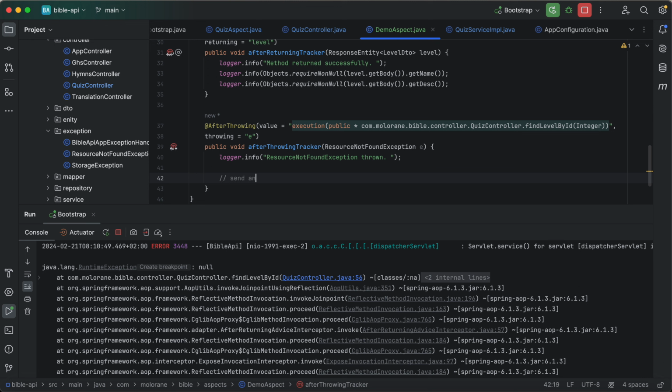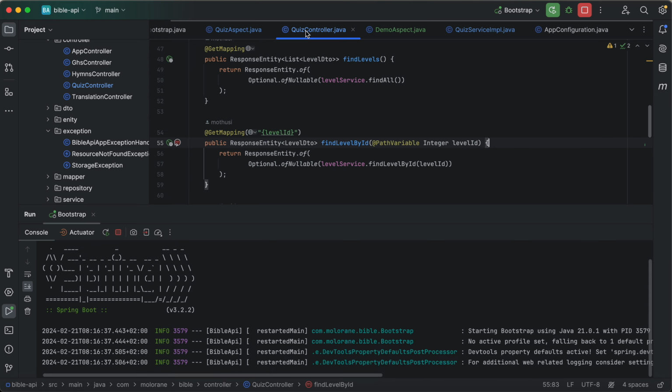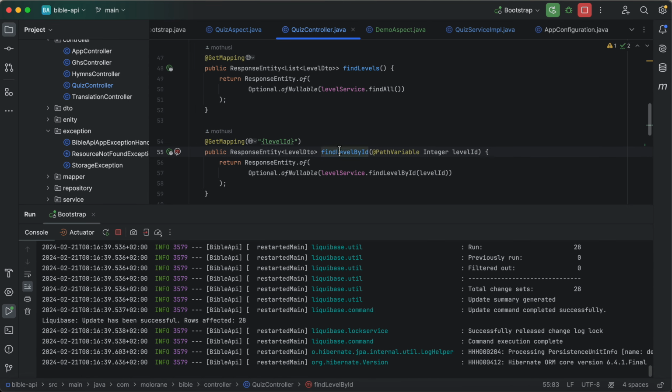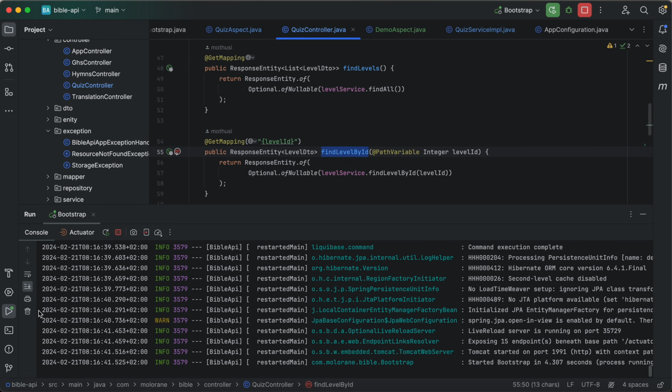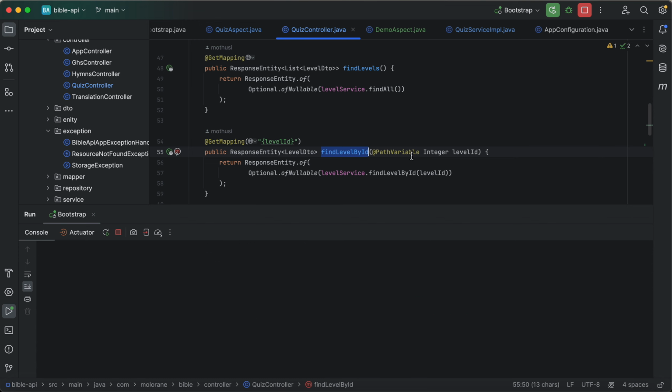So in a real case scenario, what you would do here, you would maybe send an email, or do some other things. Here I'm just gonna log this message. So I'm going to run this code. Remember, we are just focusing on this method call here. All right, so let's run this code.